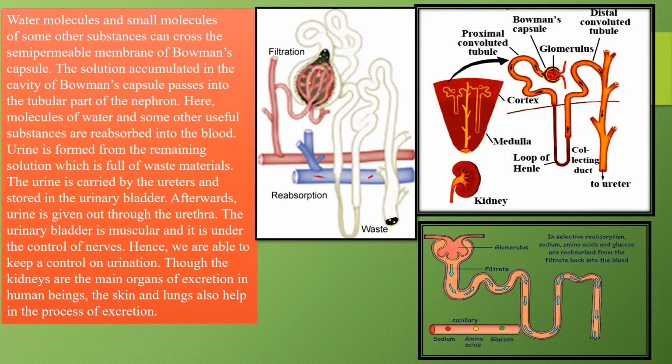The urinary bladder is muscular and it is under the control of nerves. Hence, we are able to keep a control on urination. Though the kidneys are the main organ of excretion, in human beings, the skin and lungs also help in the process of excretion. Okay, so I hope this much is clear.